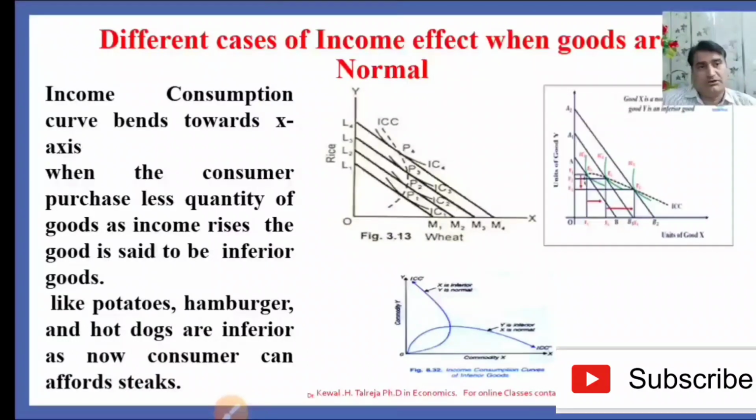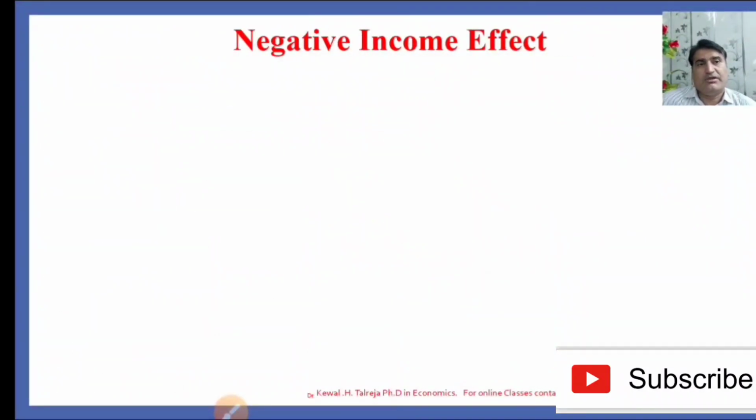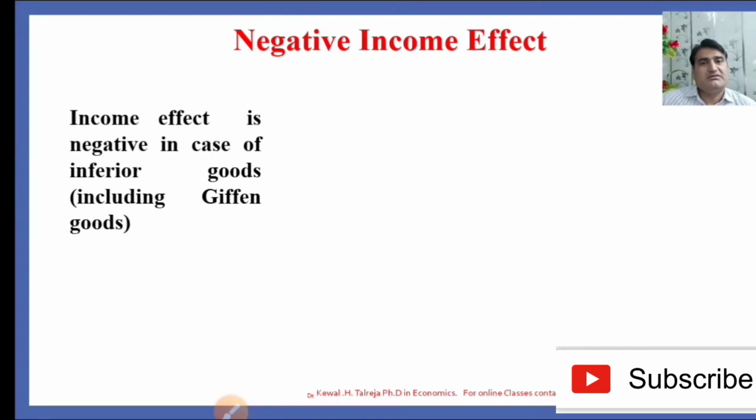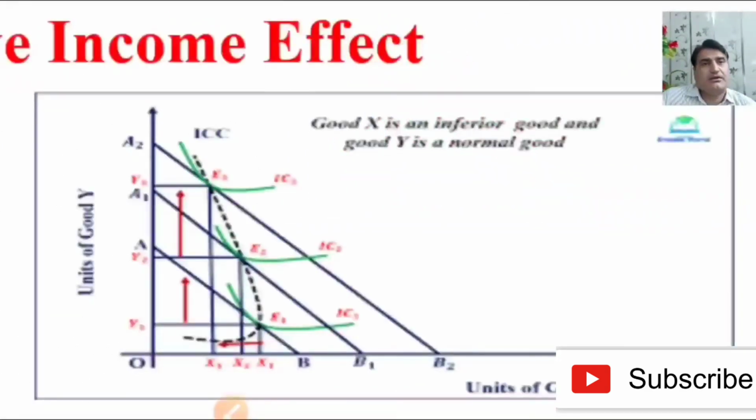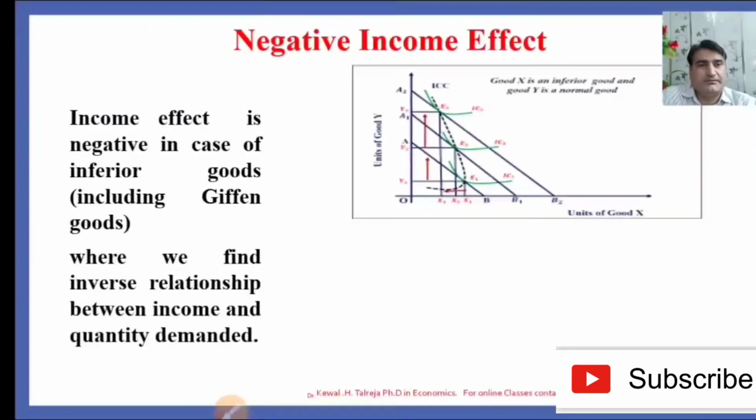Whether they are treated by the consumer as inferior or normal goods. The negative income effect: when we say that the income effect is negative, the income effect is negative in the case of inferior goods, including Giffen goods. Giffen goods violate the law of demand: an increase in price increases the demand. We find an inverse relationship between income and quantity demanded, so the income effect would be negative. Good X is an inferior good and good Y is a normal good. It means the income consumption curve bends towards the Y-axis and goods X are treated as inferior.